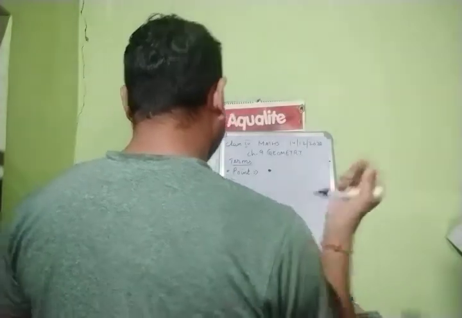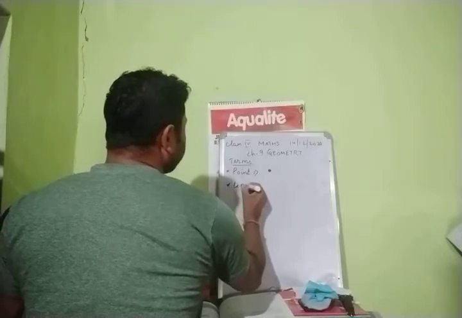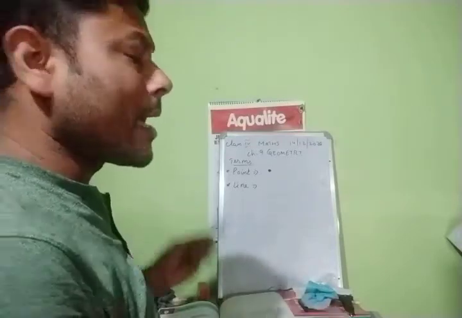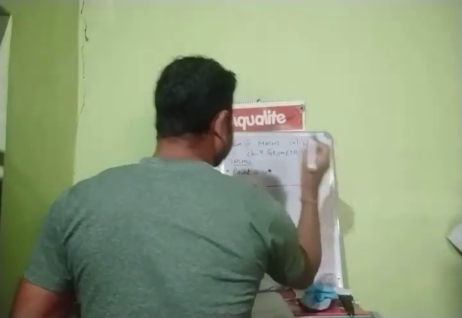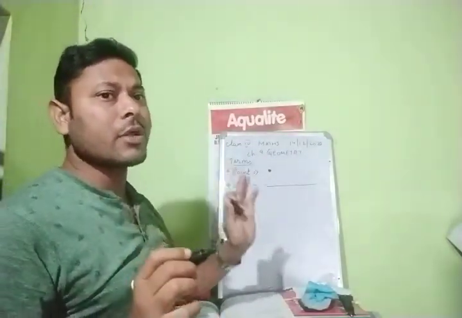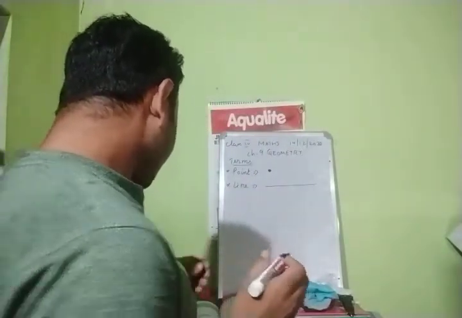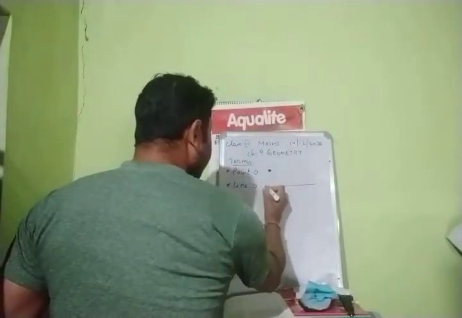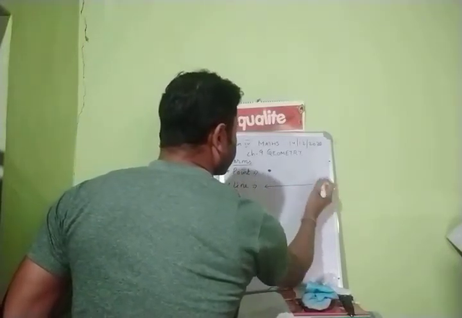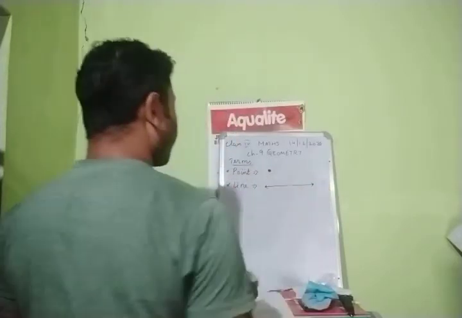Next term is your line. Point number 2, line, L-I-N-E. When we talk about a line, a straight line comes to mind, like this. It may be straight, it may be crooked, anything. But in simple language, when we talk about line, this comes to our mind. Arrows will be given on both sides, left and right. Alright, children?